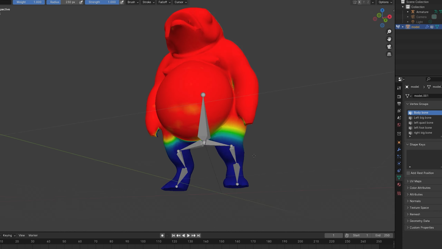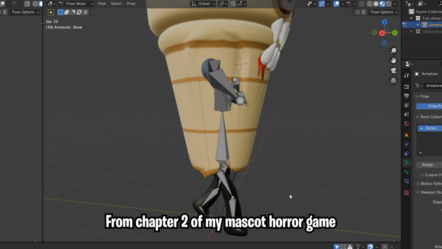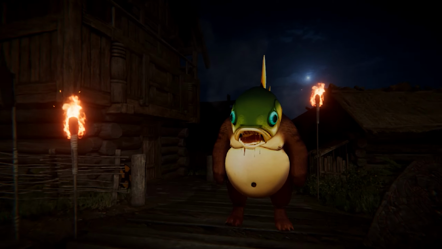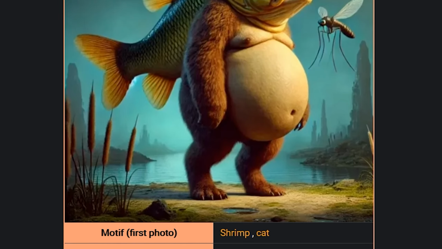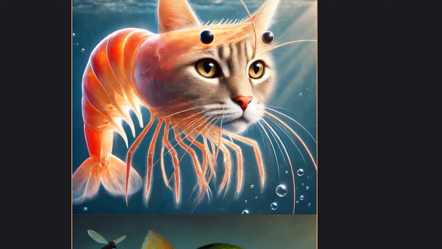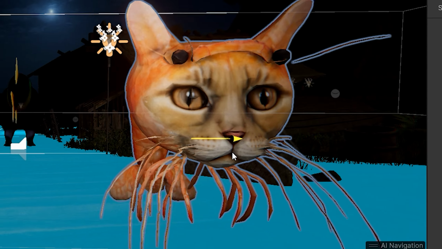If you guys remember my animations from previous videos, then you know this is my finest work. But when I added the walk animation to the game, it looked fine, and even pretty creepy when it was chasing you. So I think it was a success. When it comes to the Trippi meme, there's actually two kinds of Brainrot characters named Trippi. The other one is a half fish, half cat hybrid, so I added him to the game as well.